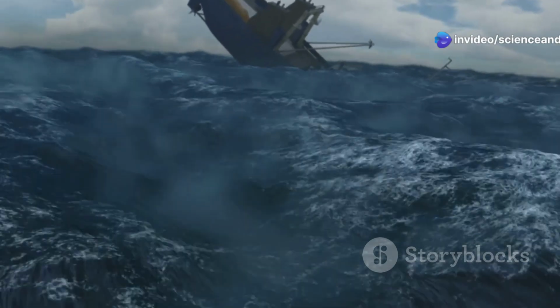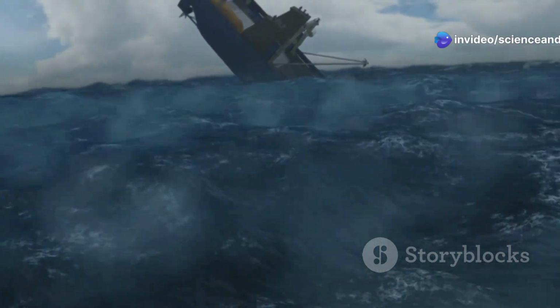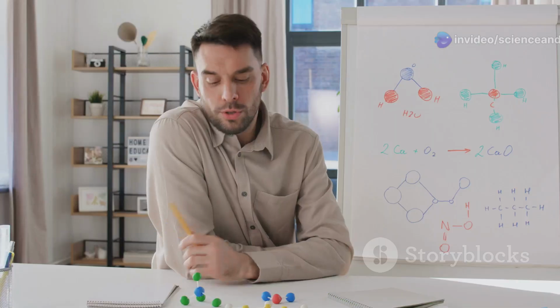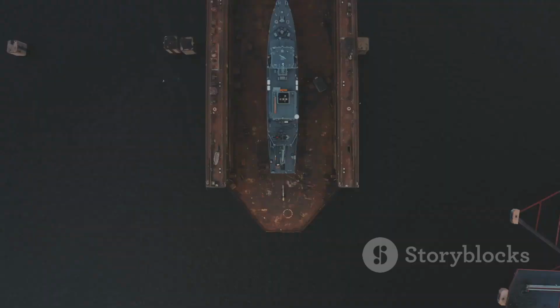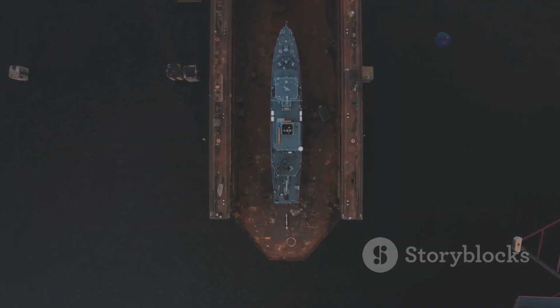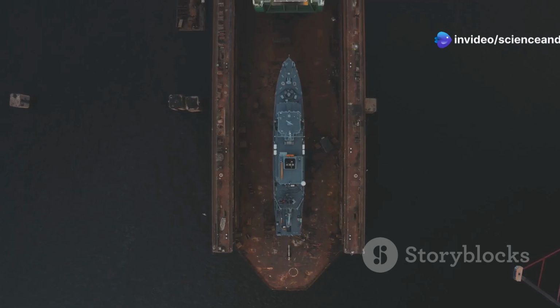Have you ever wondered why a solid rock sinks in water but a huge ship made of steel floats? The answer lies in density. The rock is denser than water, so it sinks. The ship, however, is designed to displace a large amount of water, creating buoyancy.